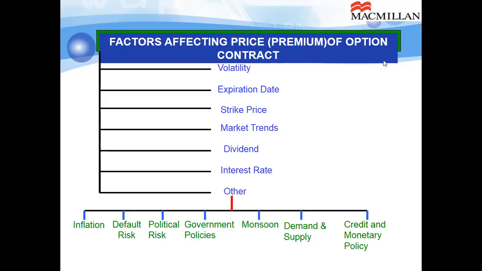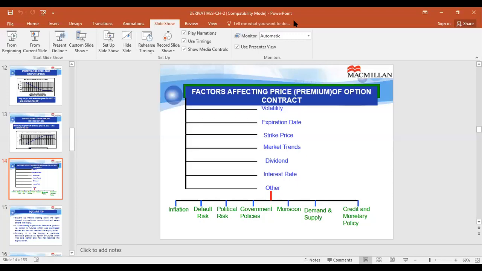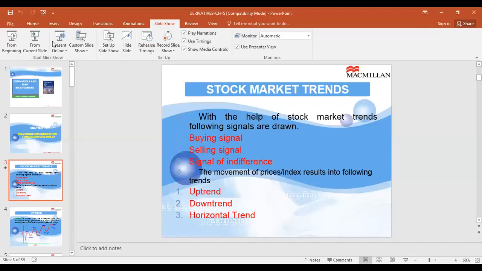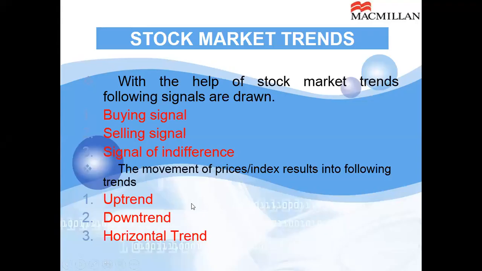So now let me take you to the strategy part, which is the main focus of today's class. Strategies using derivatives. The first strategy we are going to discuss: the stock market trends may be bullish, bearish, or static, that is uptrend, downtrend, or horizontal trend.